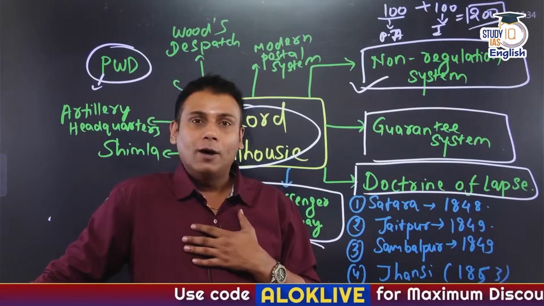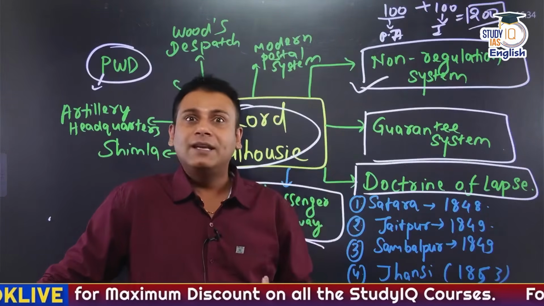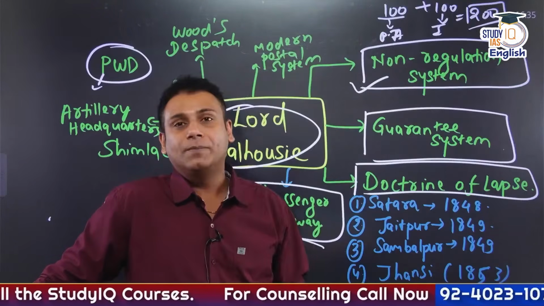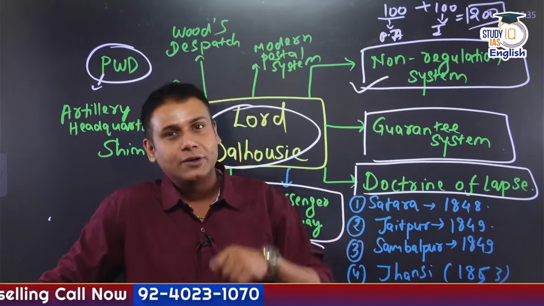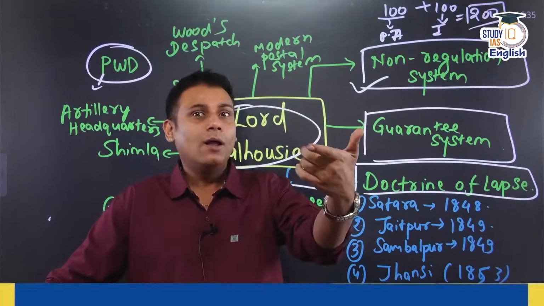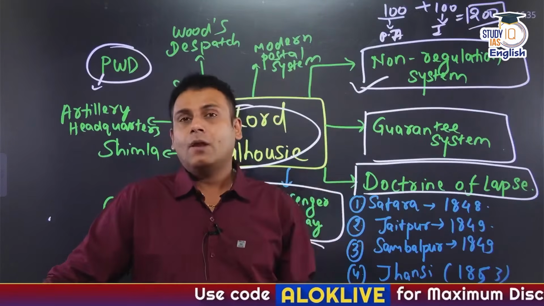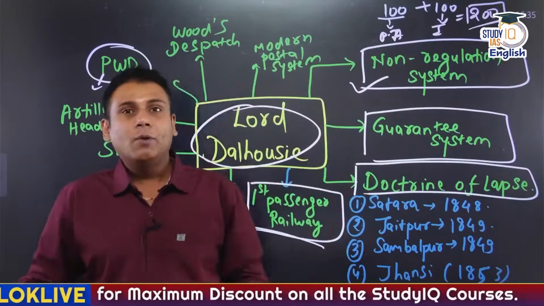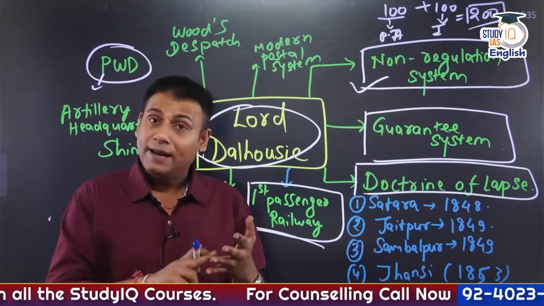Now, I am a ruler. I not only have animosity or dangers from the English East India Company, I also have animosity or dangers from my neighboring rulers. So in that case, I am forced to sign a subsidiary alliance system with the Britishers, wherein the Britishers would be referred to as the paramount power and I would be referred to as a protected state. We have seen this in quite depth and detail. Why? Because the Britishers would be providing me the protection. I have to pay for their army. I have to pay for their expenses.